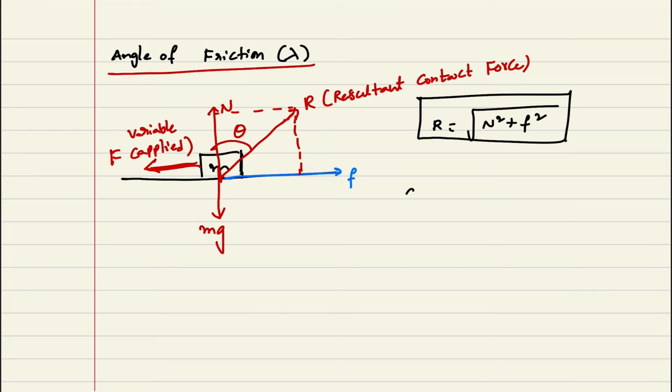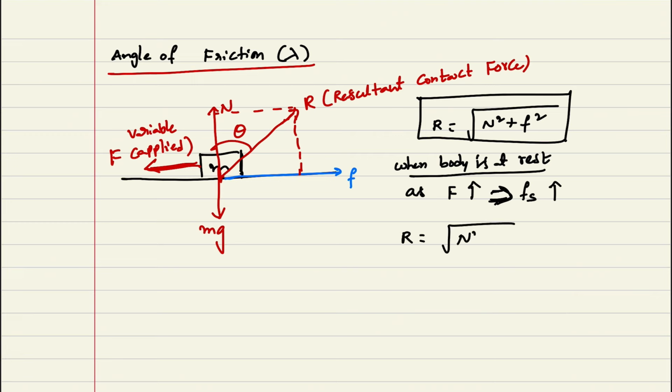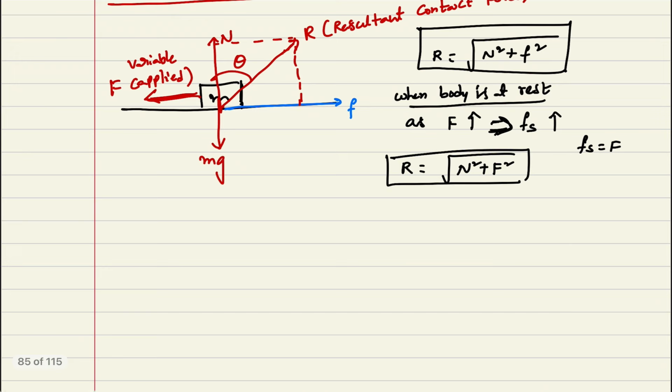Now I am going to write what this means. As F increases, static friction also increases when the body is at rest. When the body is at rest, as F increases, Fs also increases. In that case I can write R is equal to under root of N square plus F square, because Fs is equal to F only. This is my resultant contact force.